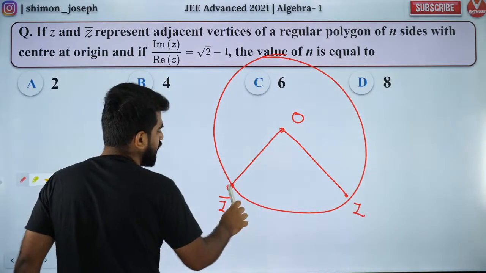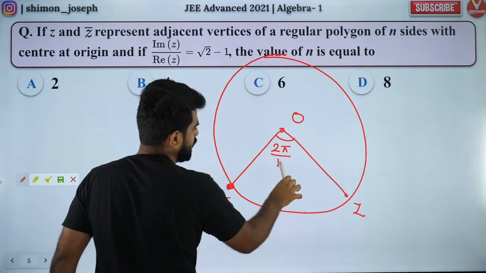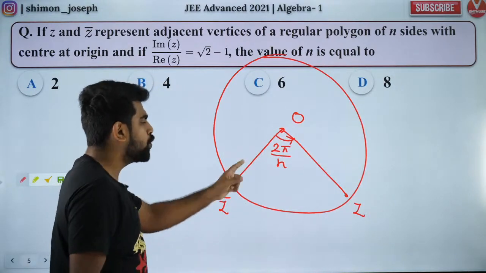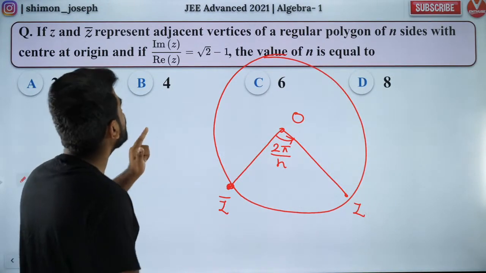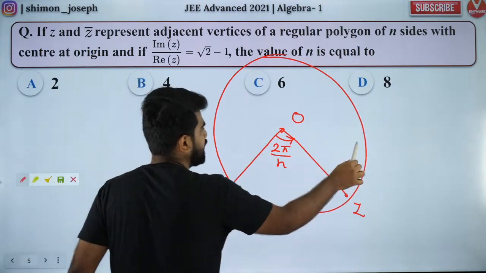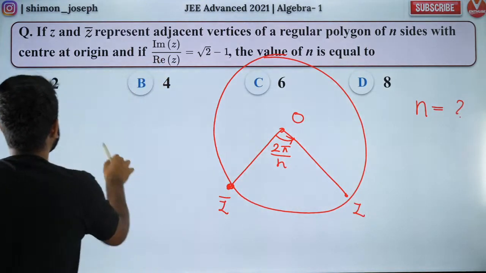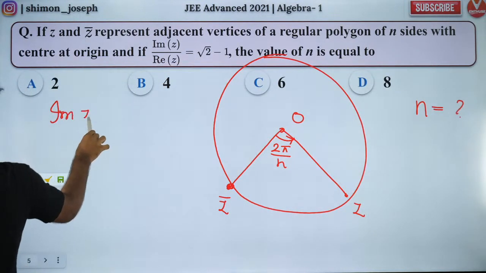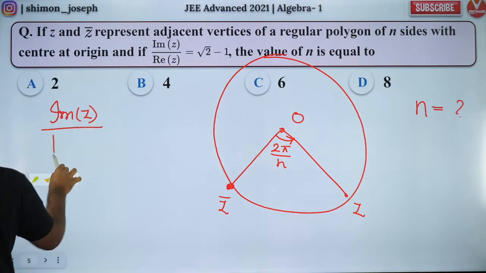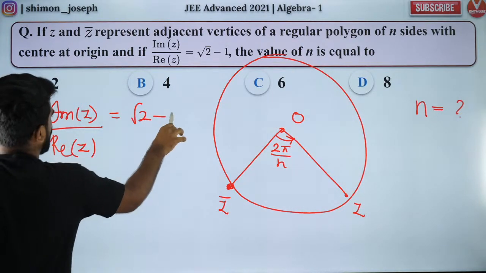And this angle is given to be 2 pi by n. So this angle is anti-clockwise 2 pi by n. Now you have to tell me what is the value of n, given that imaginary part of z by real part of z is equal to root 2 minus 1. That is what you have.